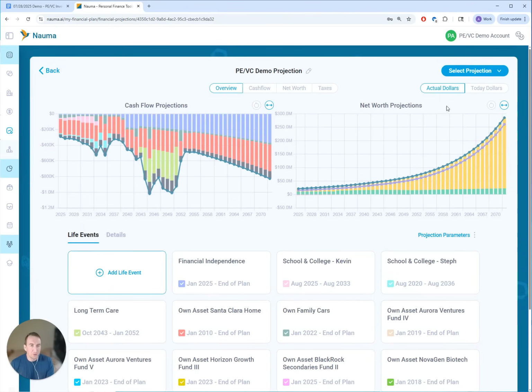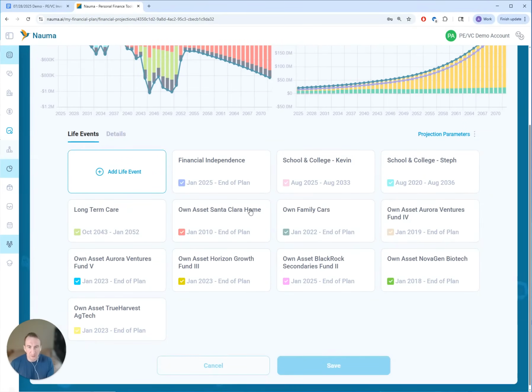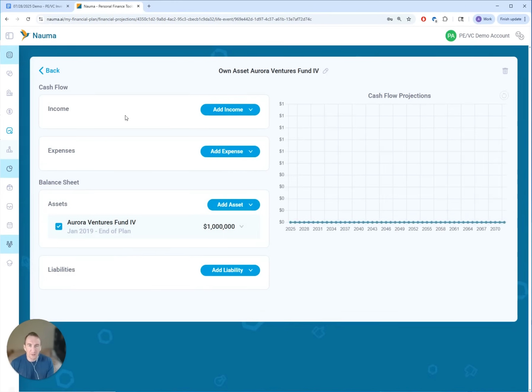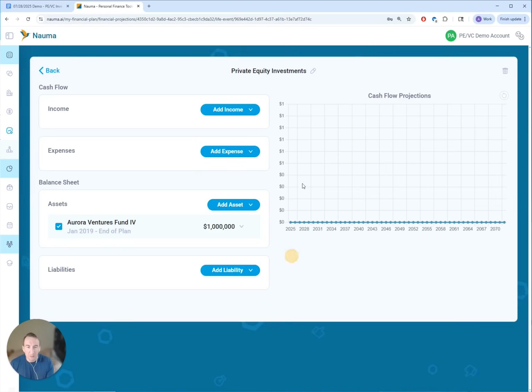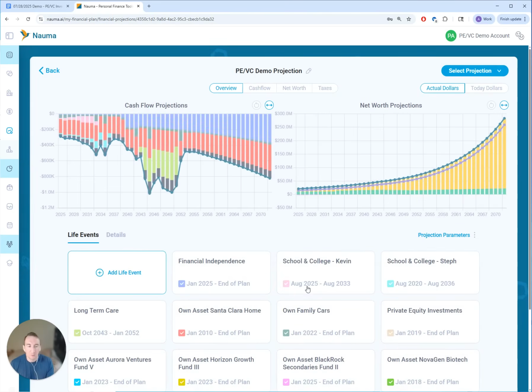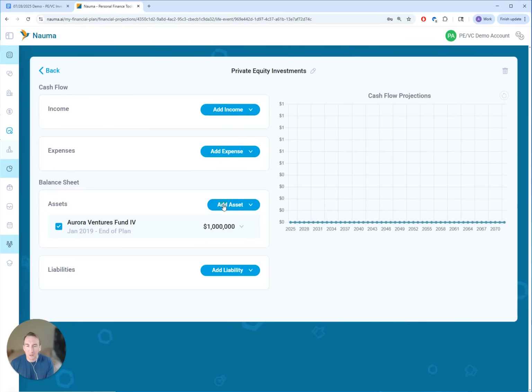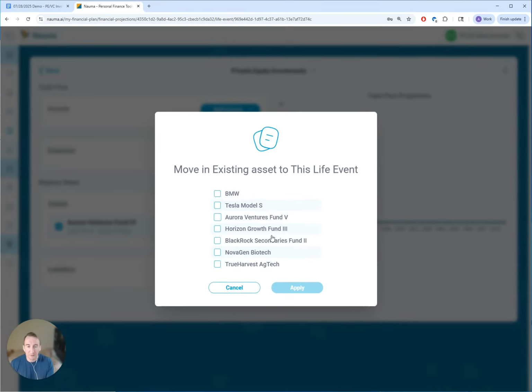And also ignore this net worth projection for now. I think it's going to be super optimistic over time because we haven't stopped these investments. So what we're going to do, we'll take this first life event and we'll rename it, and we'll call it private equity investments, click apply. Okay, cool. And now we are going to move the other existing assets into this life event.